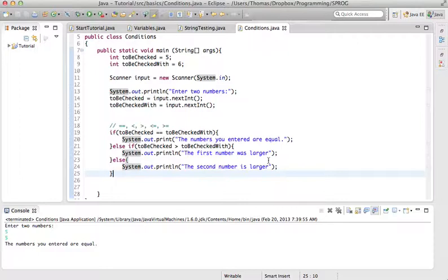Well, the next time we'll work with a little more complicated menu. We'll create a menu with a couple of options that the user can choose from, resulting in different actions. And we will also have a deeper look at the scanner and also work with text input. So not only numbers, but also text input.